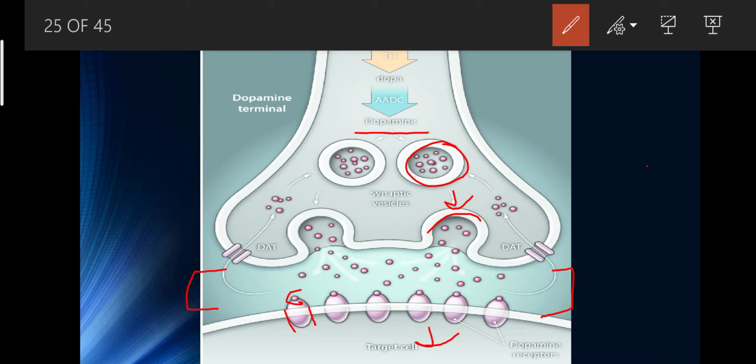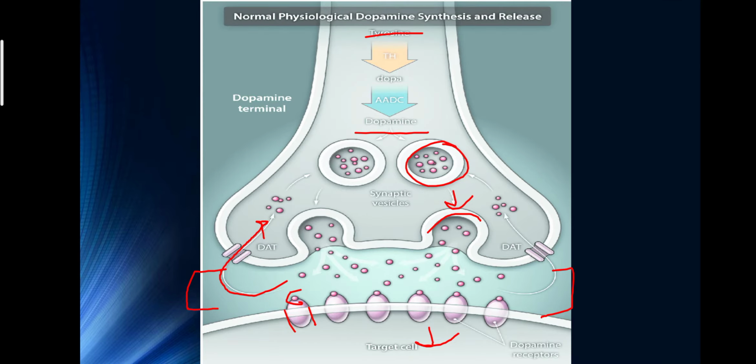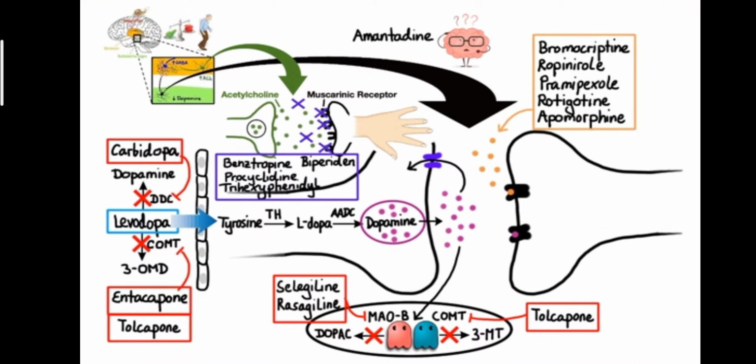When the excess dopamine is released from the presynaptic side, it can again be transferred inside the presynaptic membrane, fused, and then it again forms a vesicle, and this cycle works continuously. New dopamine is formed and then fused into a vesicle and transferred to other neuron cells. Okay, so we move on to the next slide.